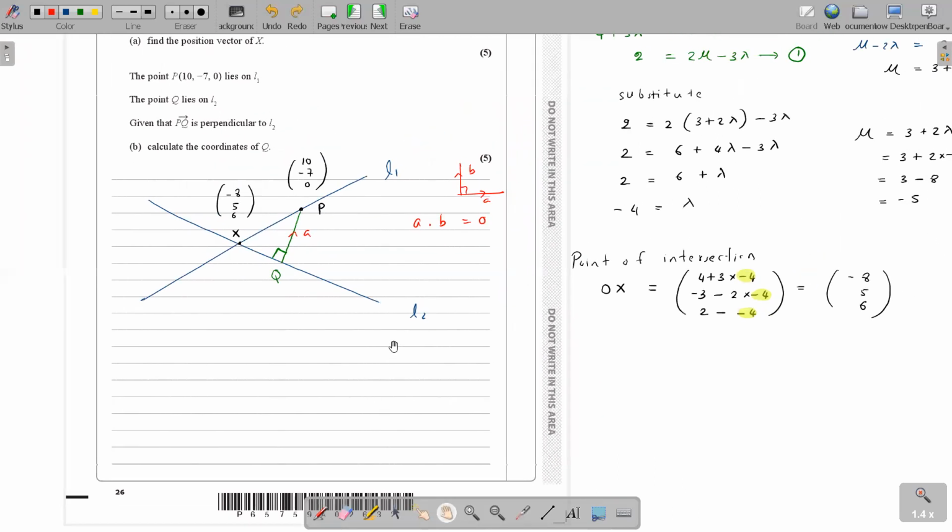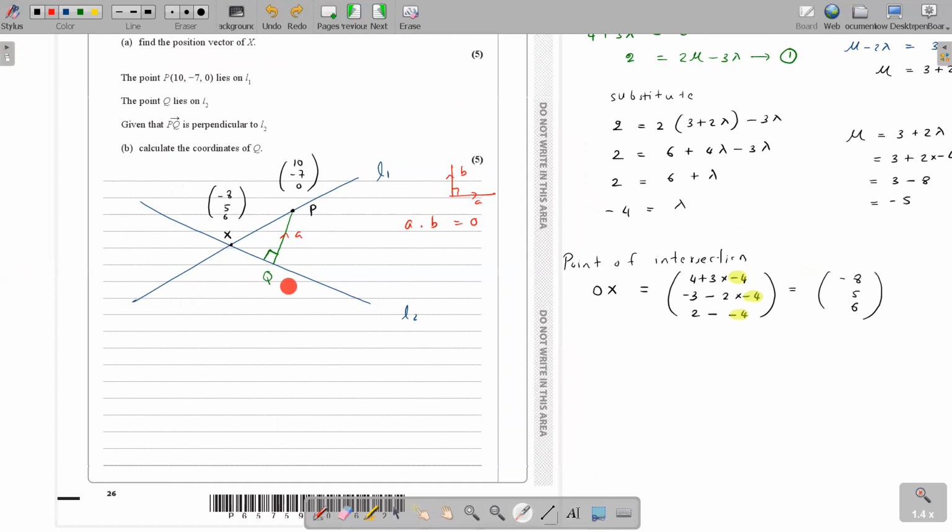What about the Q coordinates? How can I get the coordinates of Q? We know that Q is on line 2, right?